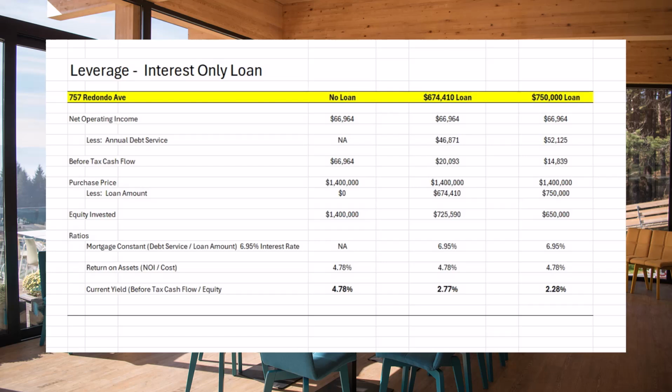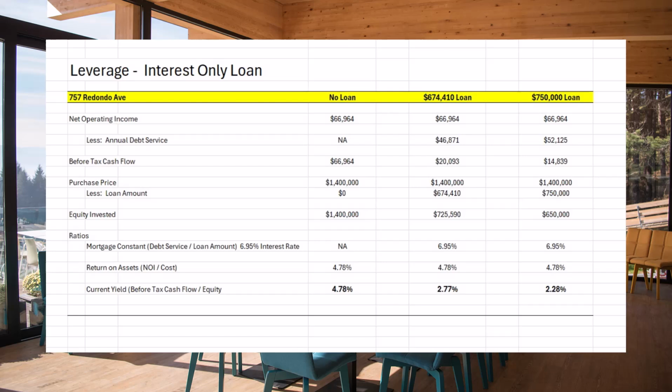It's a $1.4 million purchase, and that's the equity invested, and the return on the assets, again, NOI divided by the cost, that isn't changing, 4.78%. Also the yield, same thing. We've gone through that. Now we're taking this loan again that we came up with in our loan input.